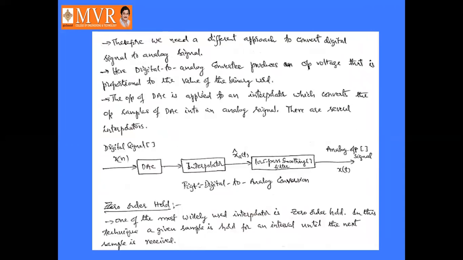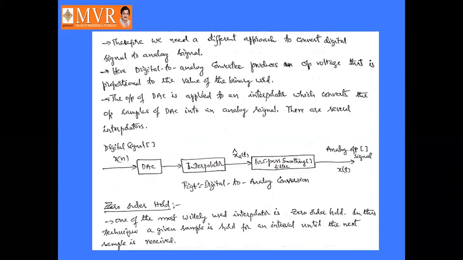Zero order hold is one of the most widely used interpolators. In this technique, a given sample is held for an interval until the next sample is received.